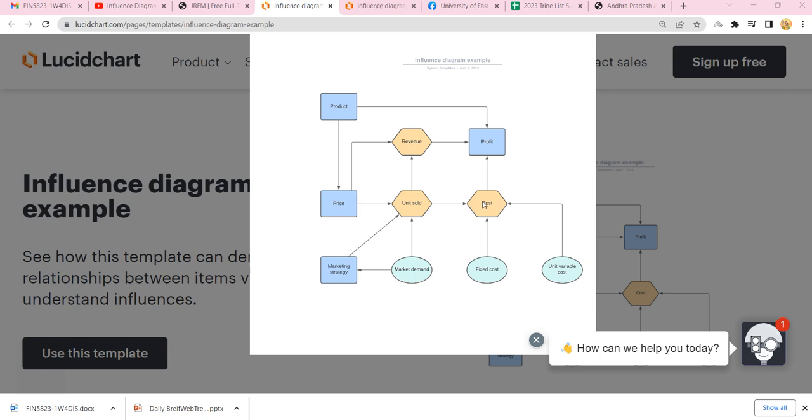Otherwise, you can use the design that is explained in the YouTube video. Okay, so help yourself. Make sure you create an appropriate problem. Make sure you show the appropriate relationship between different stages and how each stage is influencing the other. And it is important that you clearly show the problem and solution in your influence diagram. Okay, all the best. Help yourself, team. Thank you.